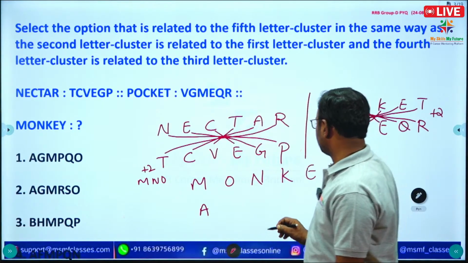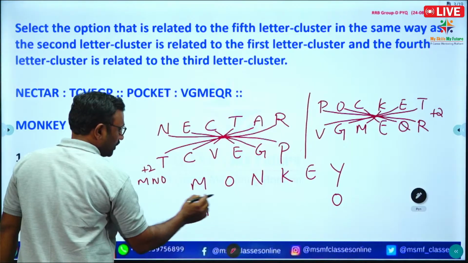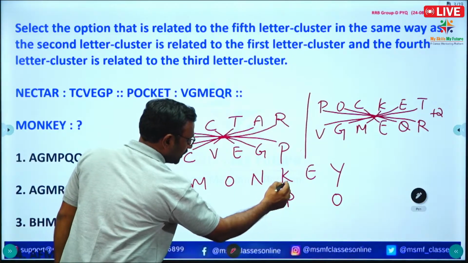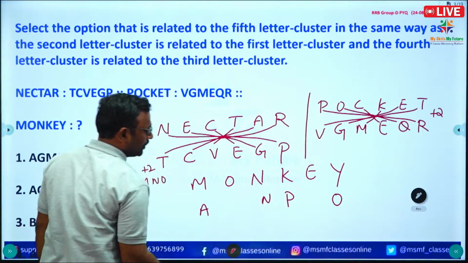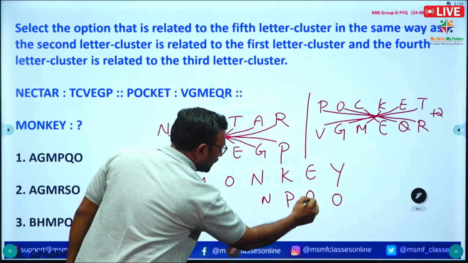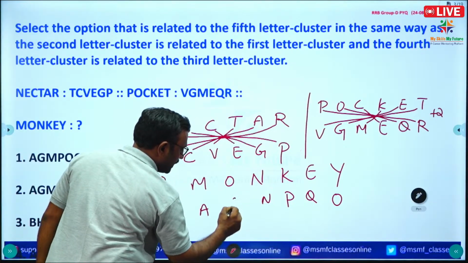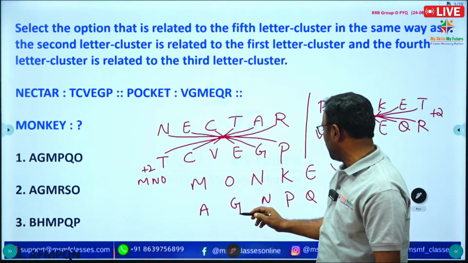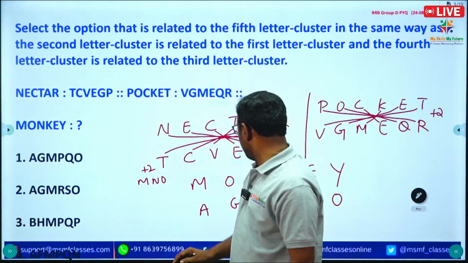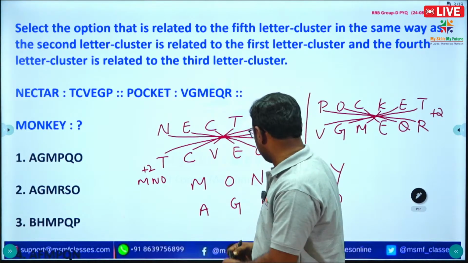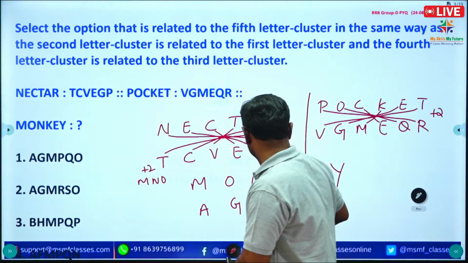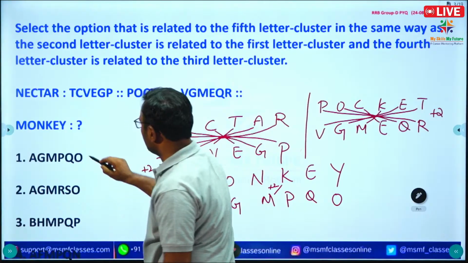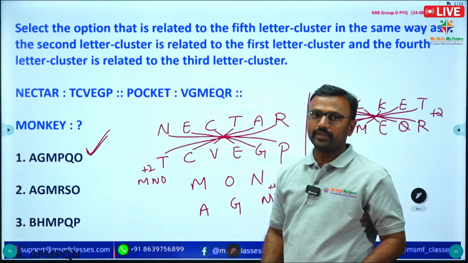Okay, next N, O, P. Okay, so L, M, N, O, P, Q. Sorry, here one mistake is there. K, L, M is there. Plus 2, M is there. So option 1 is correct. Next.